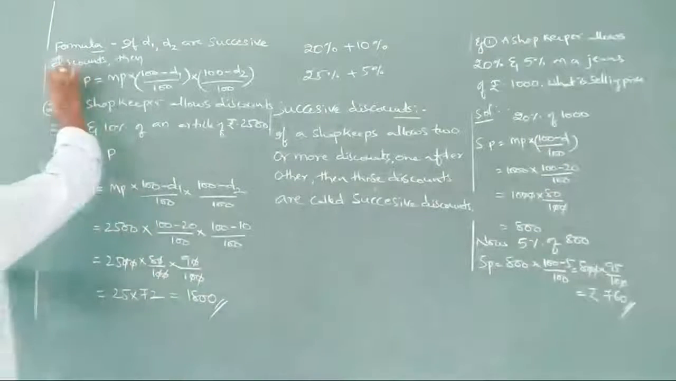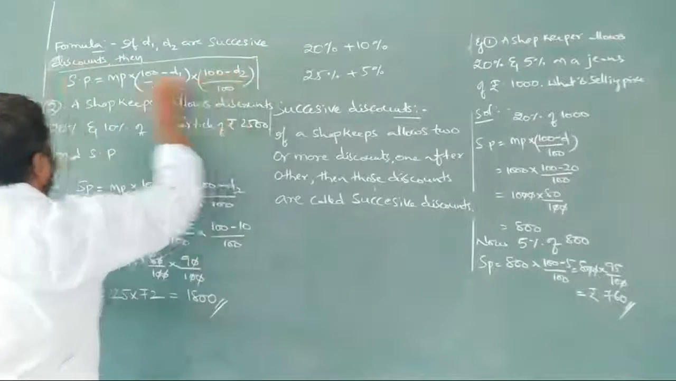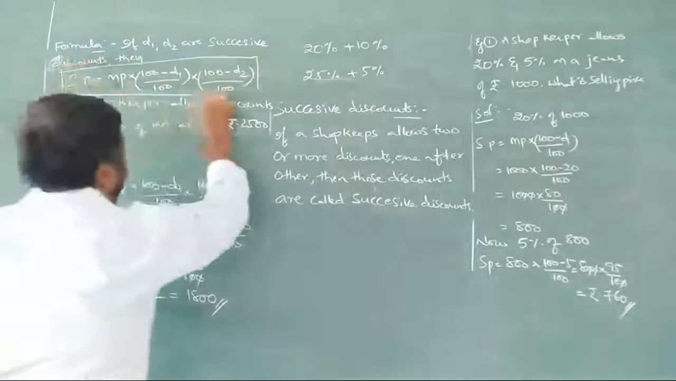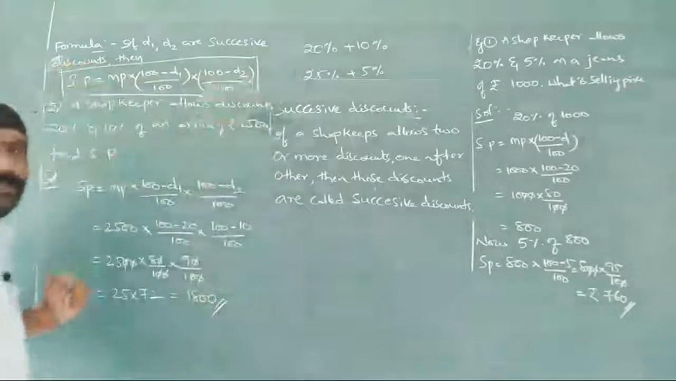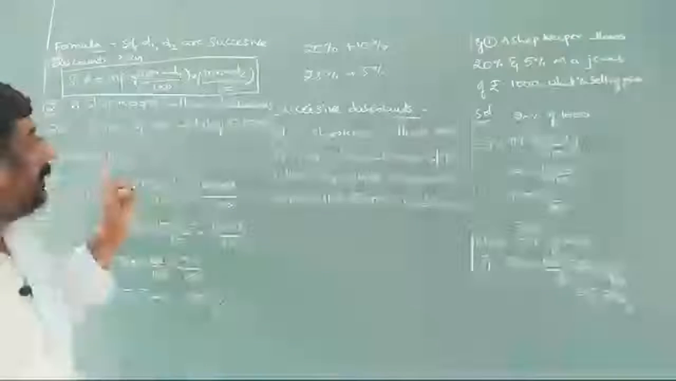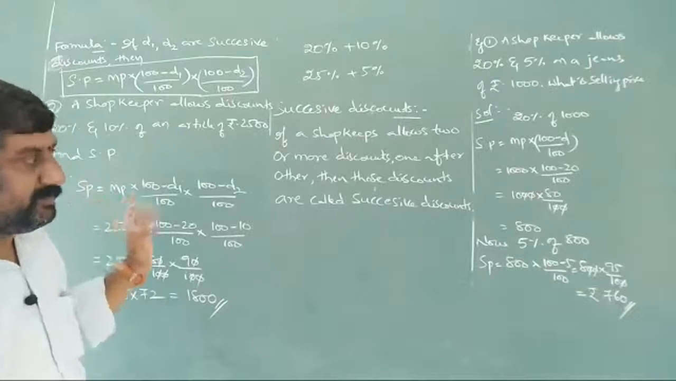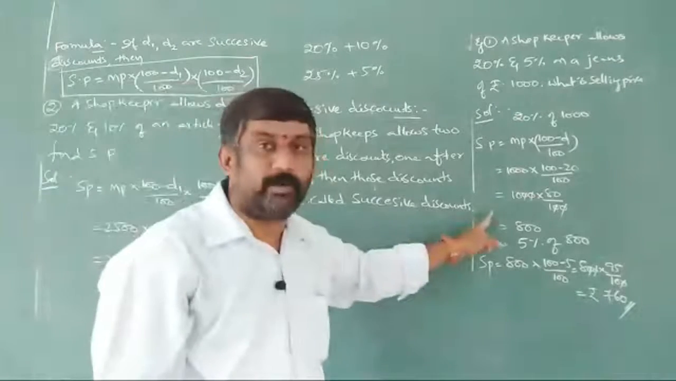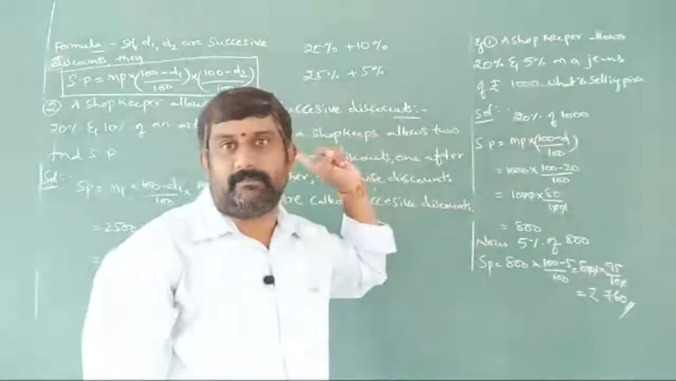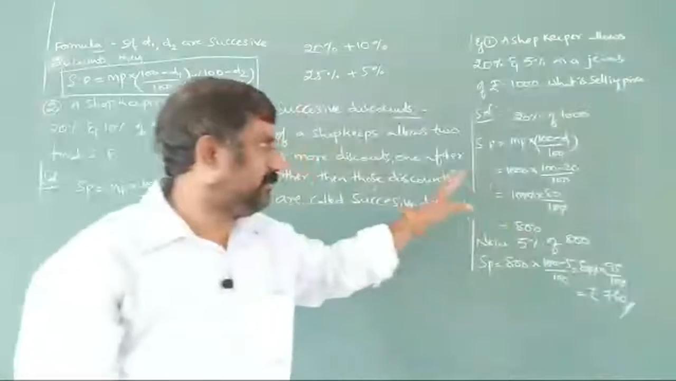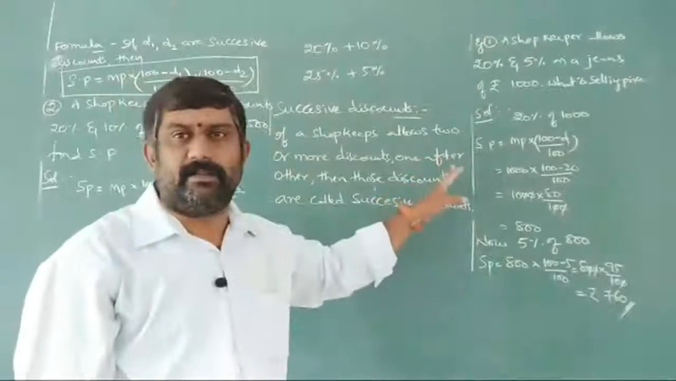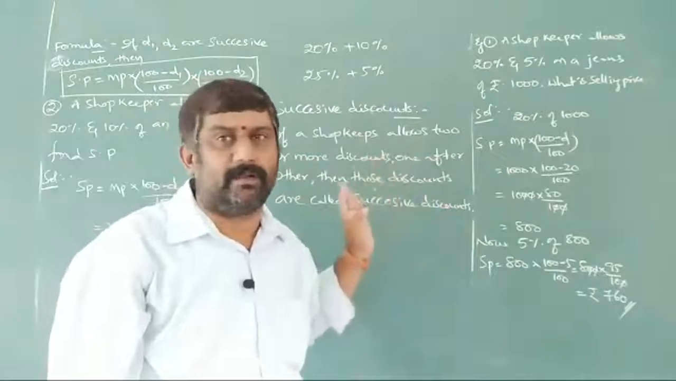So this is the formula for successive discounts. Please remember this formula whenever successive discounts are given. SP is equal to MP into 100 minus D1 by 100 into 100 minus D2 by 100. So this is about successive discounts, and you can do this problem also by the principle. You will find the same answer.